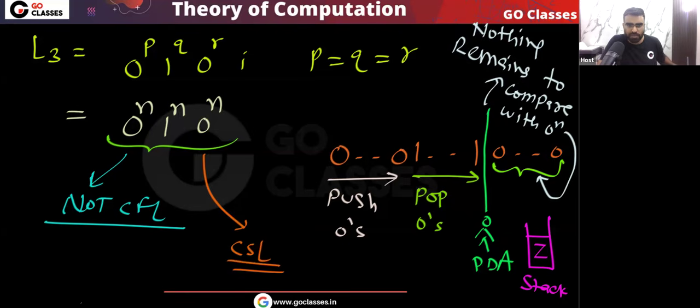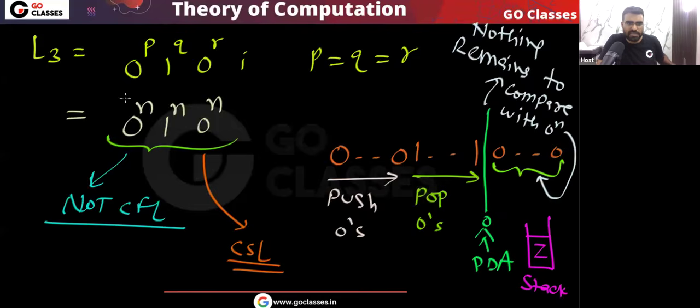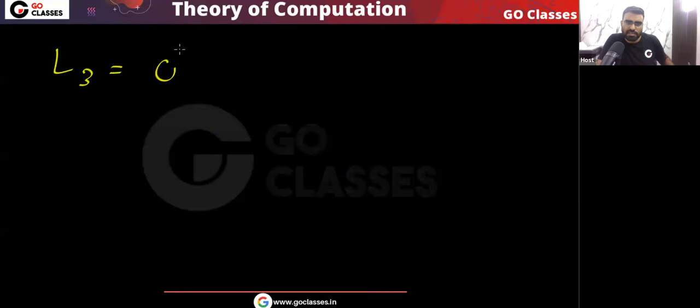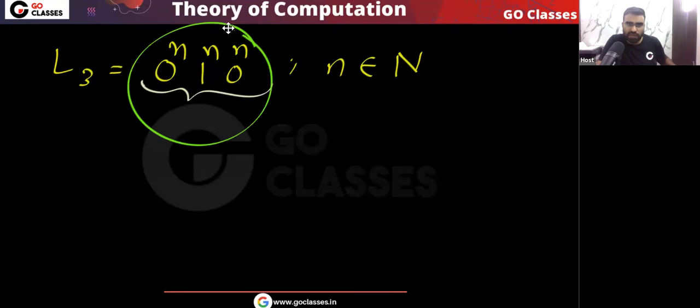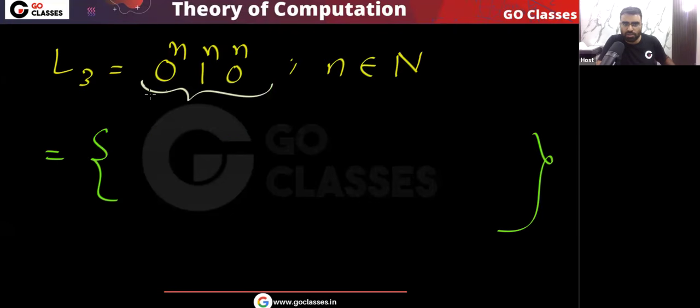I told you one rule of thumb. If you remember in the CSL lecture, I told you that for any language, look at this language. Why is this language CSL? This L3 is 0 power n, 1 power n, 0 power n, where n belongs to the set of natural numbers. Let me tell you why. The rule of thumb is that for any language, if you can find the strings which belong to the language without depending on any encoding, then that language will be CSL.